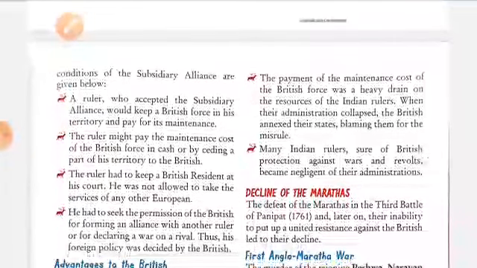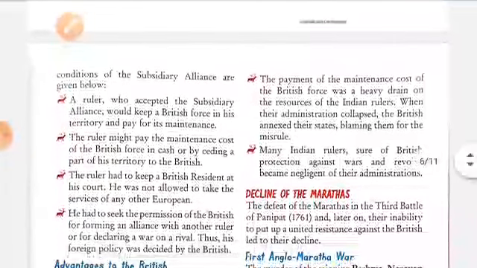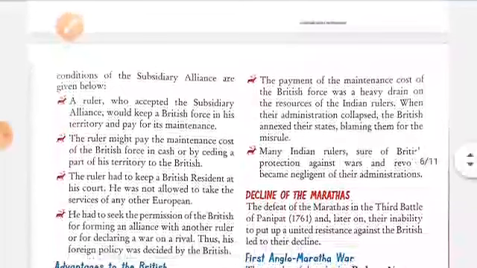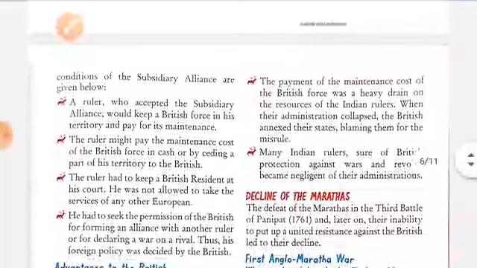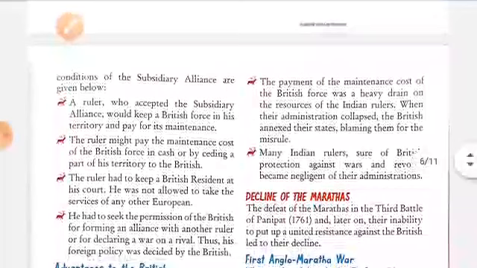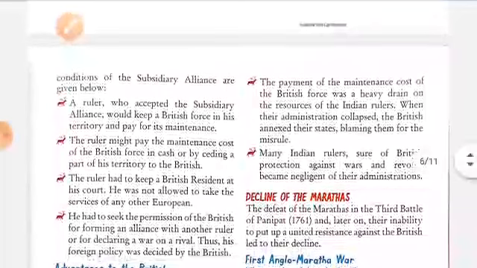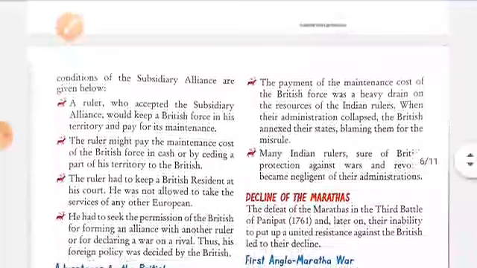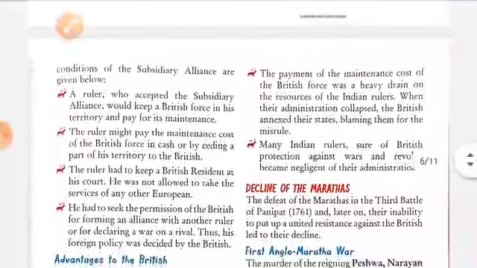The ruler might pay the maintenance cost of the British force in cash or by ceding a part of his territory to the British. To maintain this British force, either they have to pay the cash or give some part of their territory to the Britishers.